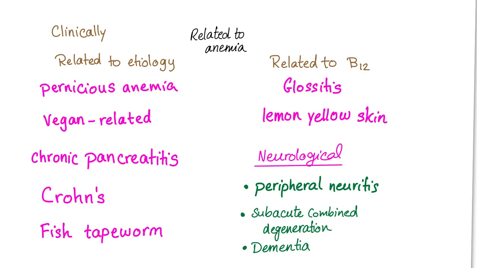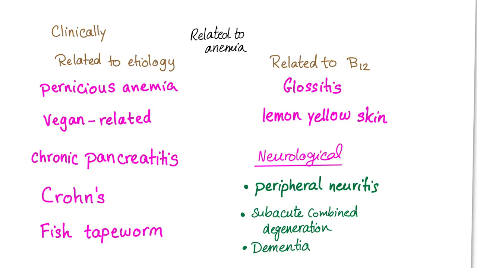Okay, what are the clinical signs and symptoms? We have some clinical signs and symptoms related to the etiology, related to anemia, or related to vitamin B12. Related to the etiology, I've mentioned them before: vegan-related pernicious anemia, chronic pancreatitis, Crohn's disease, fish tapeworm, ileal resection, etc. Related to anemia, same symptoms, pale and tired.